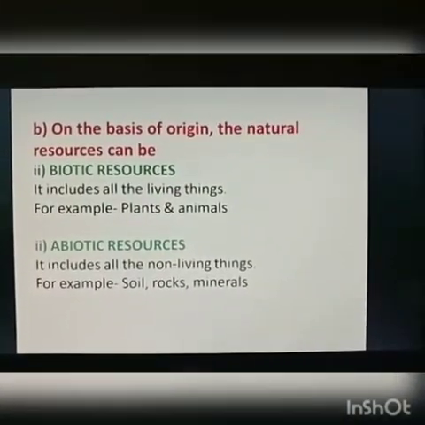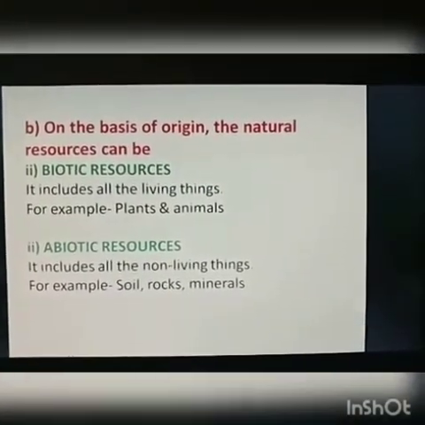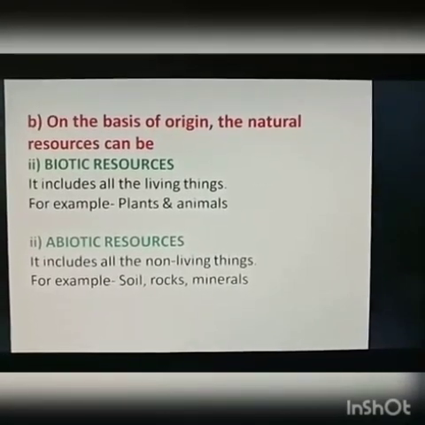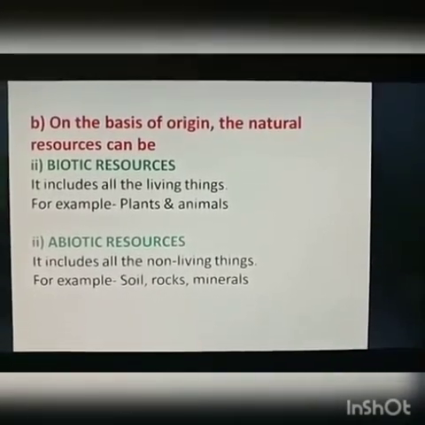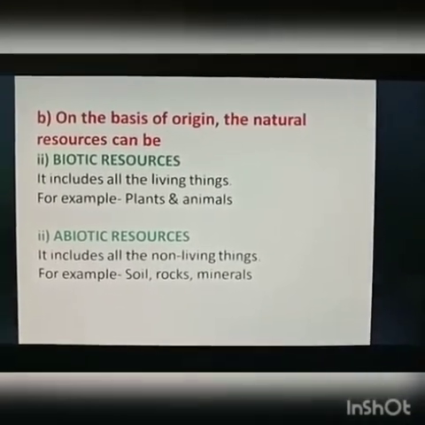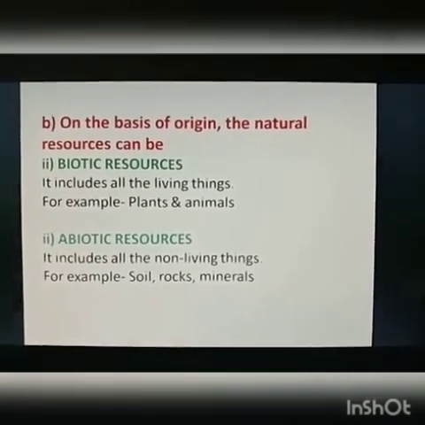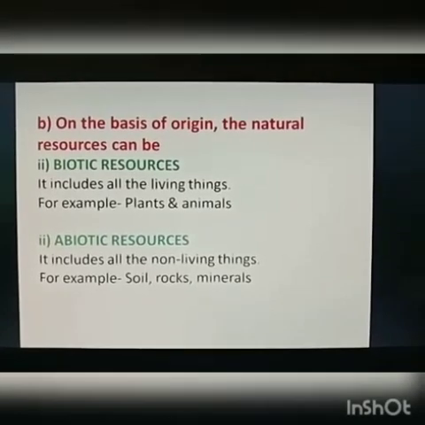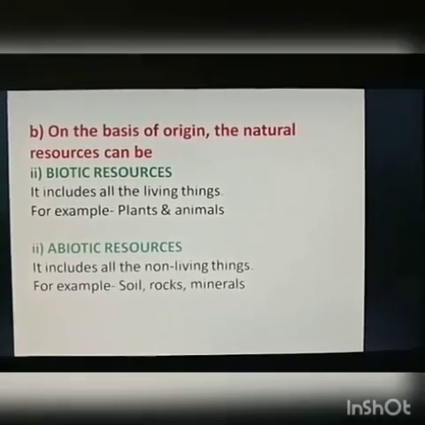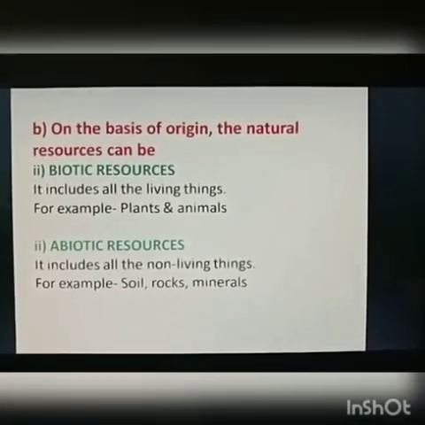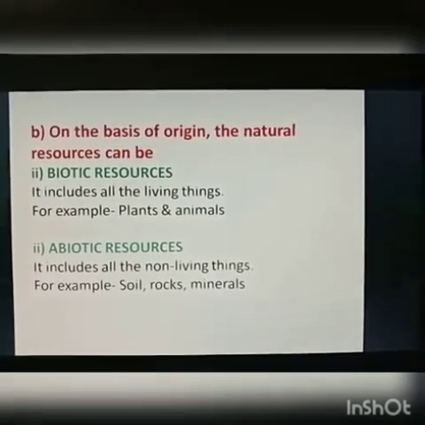Now the next classification of natural resources is on the basis of origin: biotic and abiotic resources. What are biotic resources? They include all living things. Example, flora and fauna. Abiotic resources include all the non-living things. For example, soil, rock, minerals all come under abiotic resources.